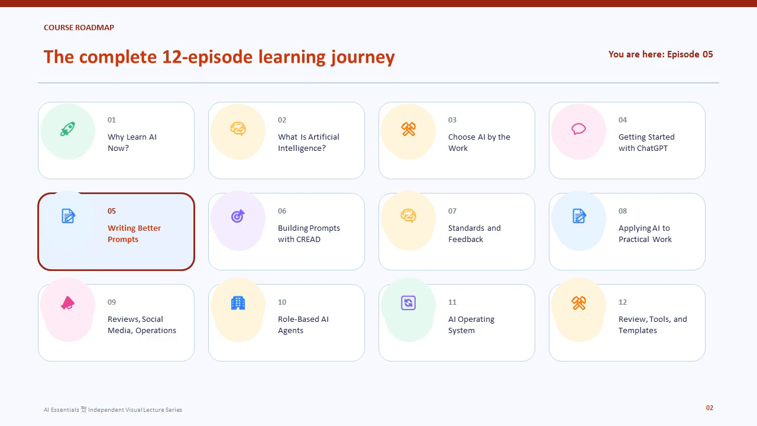We are now entering the prompt writing section of the course. The previous episode established the ChatGPT work cycle and the difference between chat and project. This episode focuses on the information inside a useful request. Episode 6 will develop those ideas into the CRED framework, and episode 7 will show how standards and feedback improve repeated work.